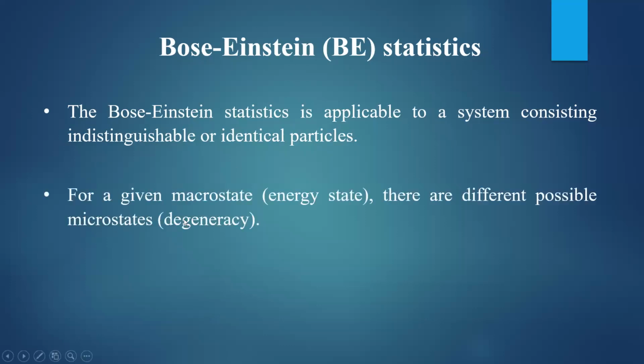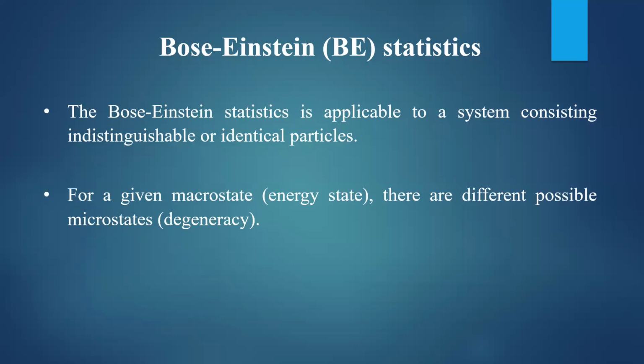In quantum statistics, the concept of degeneracy will appear. In quantum statistics, for a given macro state, there are different possible microstates. For a given energy state, you can find a number of states corresponding to the same energy.